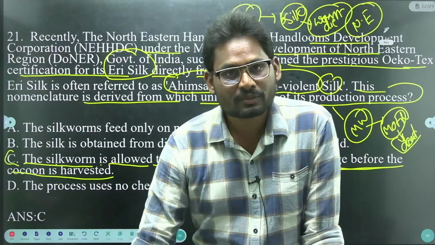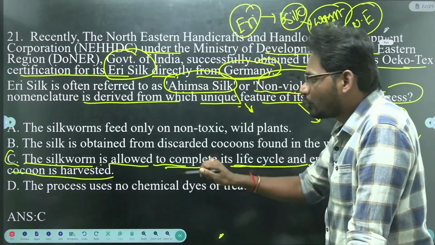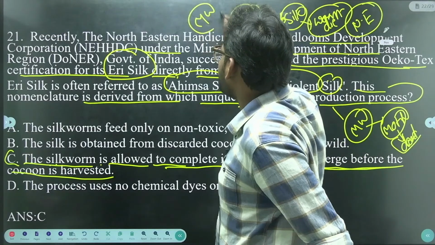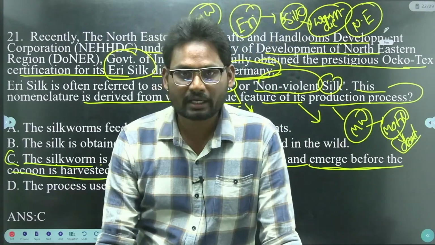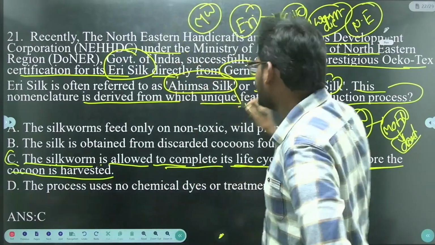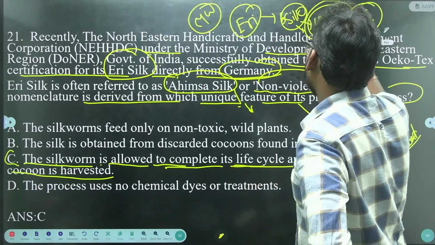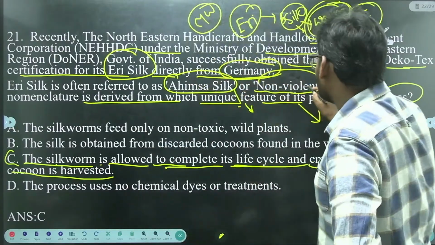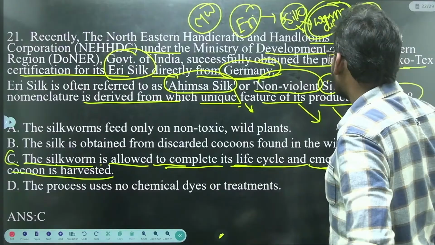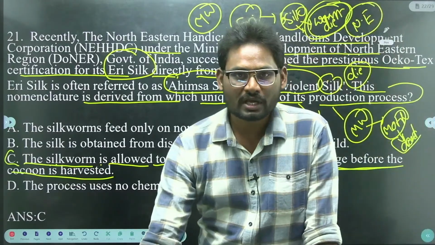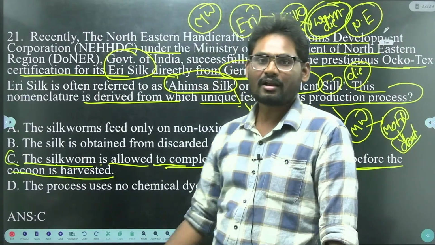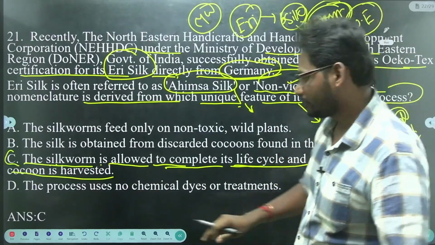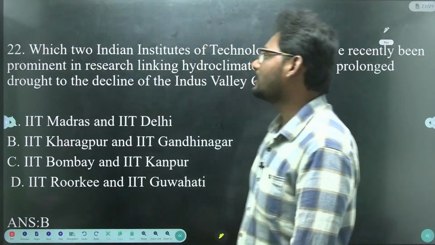In mulberry silk the moth will die, but here the insect will not die. So Eri silk from the northeast is also known as Ahimsa silk or non-violent silk.